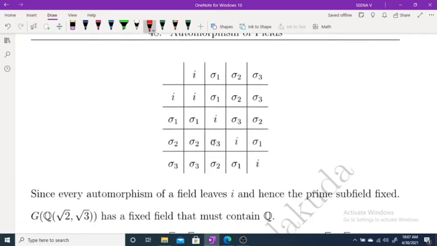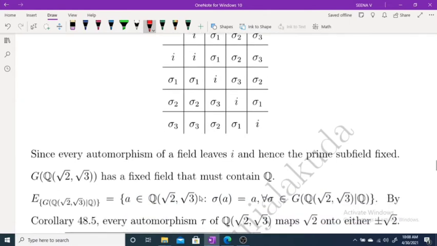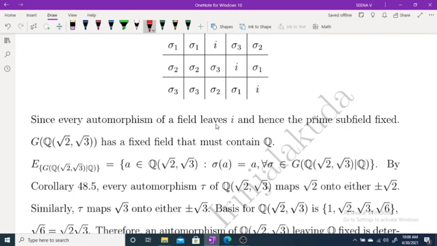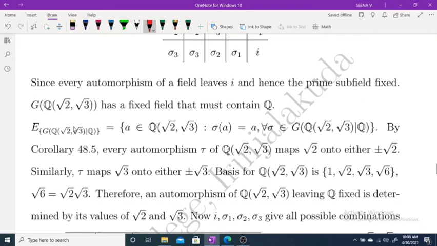So this is the composition table. If you apply sigma 1, sigma 1 again, we get I. Sigma 1, sigma 2, we get sigma 3, and again the operation gives this one. Since every automorphism of a field leaves 1, and hence the prime field, fixed, G of Q of root 2, root 3 has a fixed field and thus must contain Q.